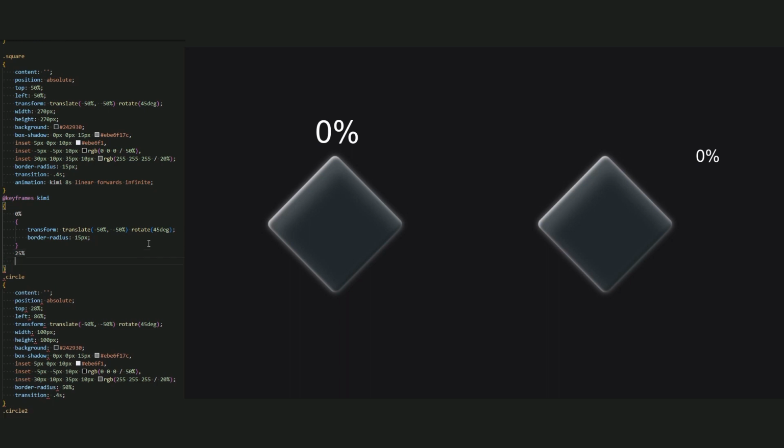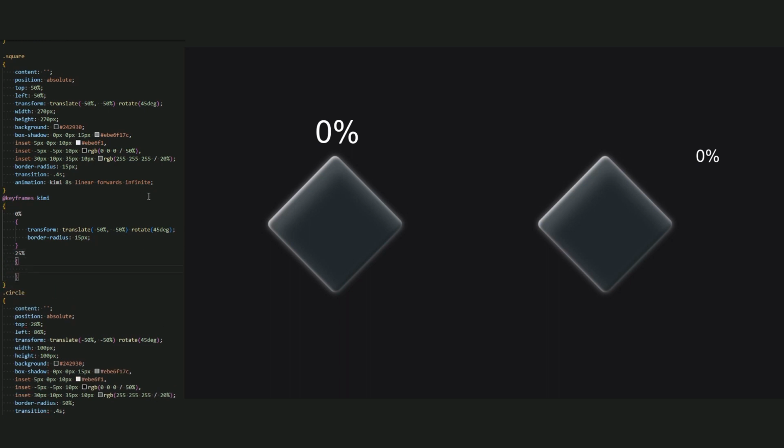Okay, let me explain how to do it. First is the 0%, add the transform and the border radius. Copy and paste it. This is a point of the start of animation, so we keep the same of the transform and the border radius. Now as you can see, the square is the same place, but it's keep rotated as you can see in a video. So in a 25%, we add a transform and the translate be the same. We don't need to move it to up or down. So let's change the rotate and be 85 degree.